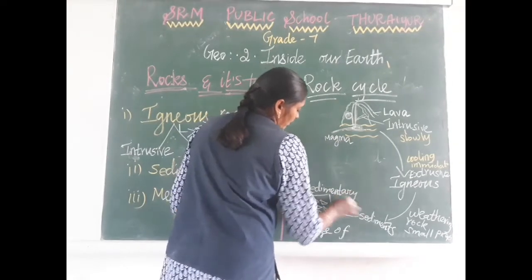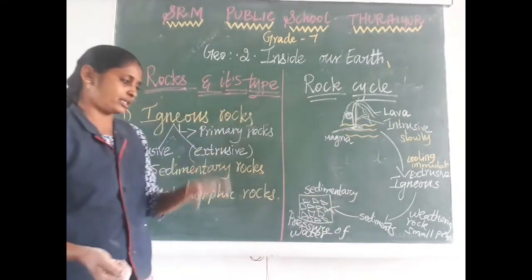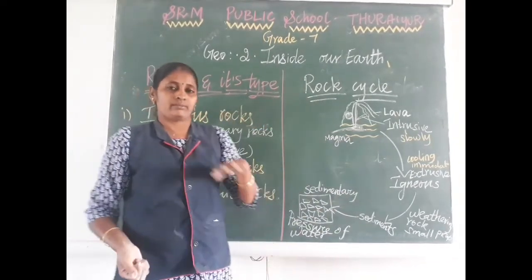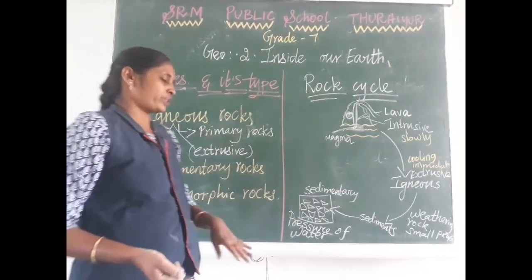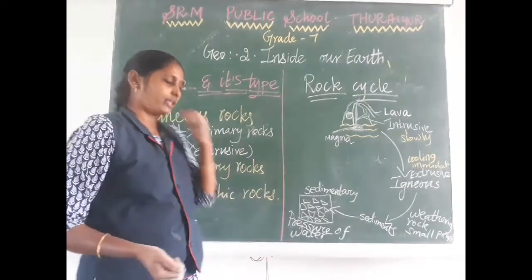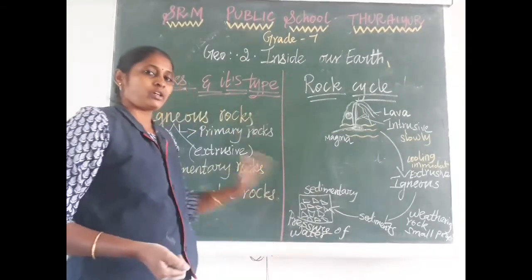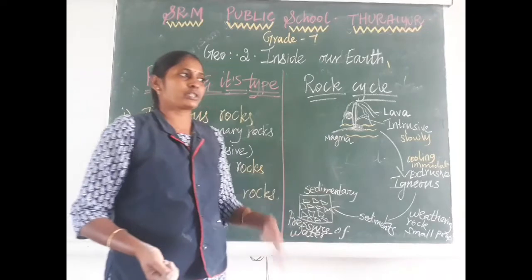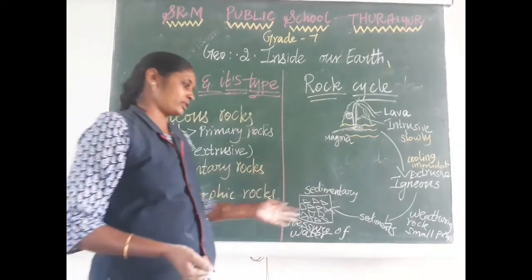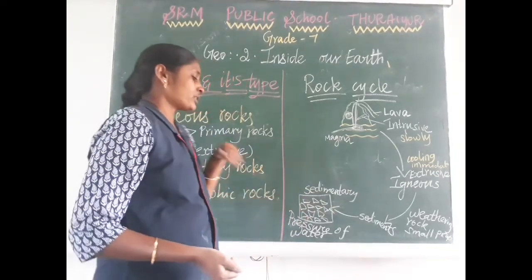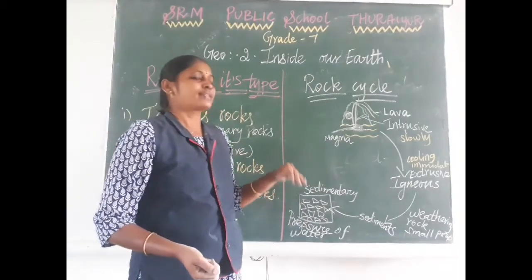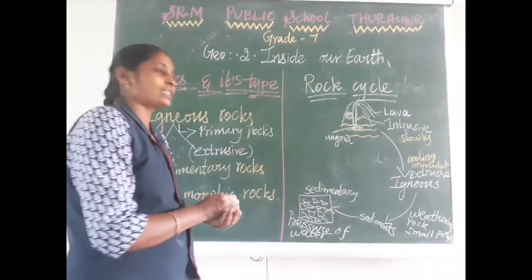Are you clear how the sedimentary rocks are formed? The sediments settle down in one place, and due to the pressure of water, they form sedimentary rock. We can mostly see sedimentary rock in ponds, lakes, seashore sides or riverbank sides. Due to that pressure, the sediments convert into sedimentary rock.